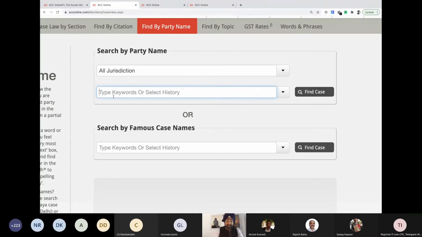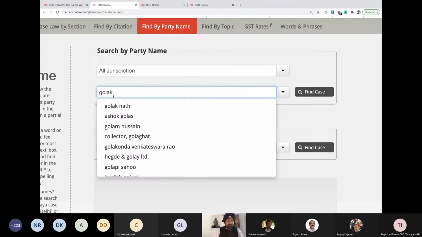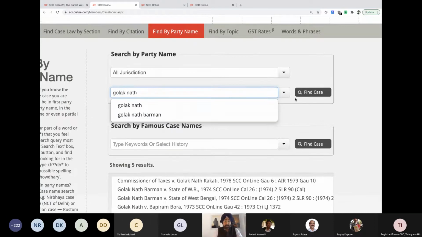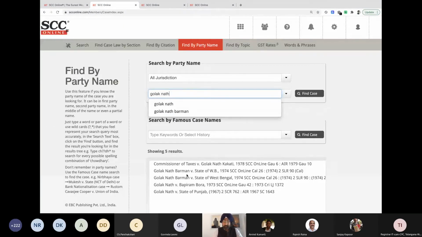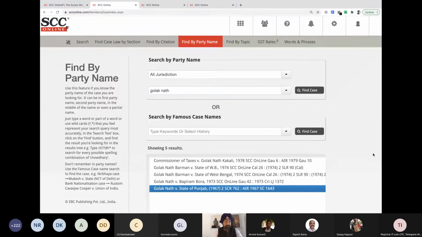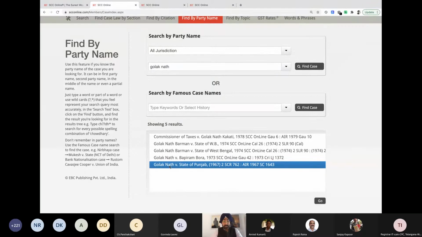And over here, the next thing I'm going to do is use whatever information I have with me. So I just have the word Golaknath, nothing else. Start search with this. We got 5 results. I think this is what we are looking for, State of Punjab. So if I see this, it gives me all of it. Had it been a case, I would have written Golaknath, or in between, I would have written Punjab.